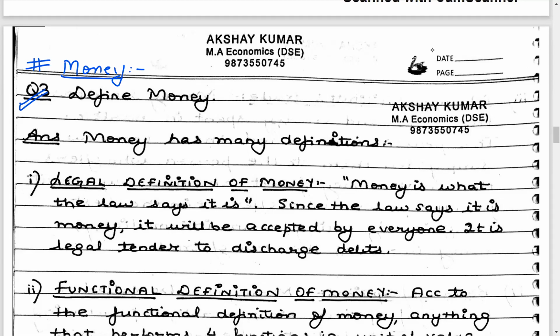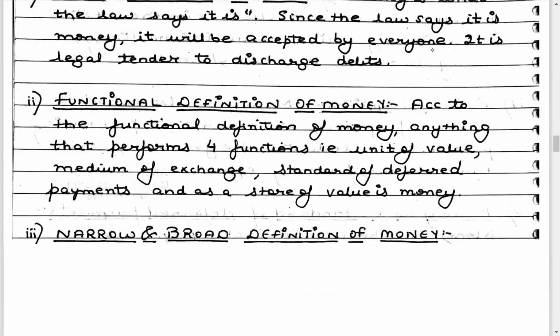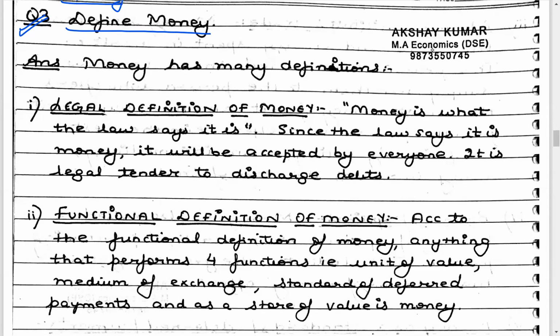Now you can see that I have listed a few definitions of money on the screen. So our broad question is: define money. Money has many definitions. In the last lecture we saw that money is anything which is readily accepted as a medium of exchange to make transactions of buying goods and services. That was the basic definition, but in this lecture we look at various other definitions.